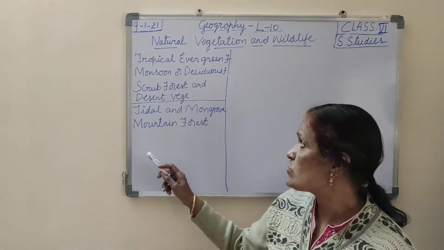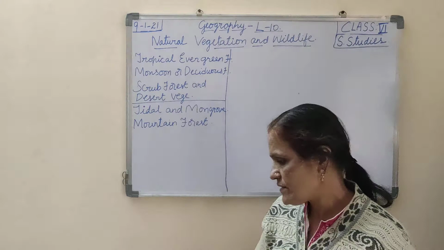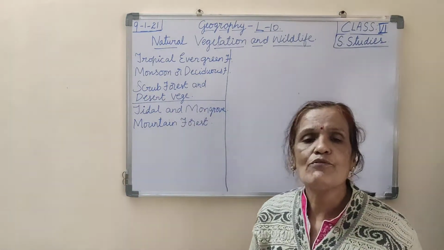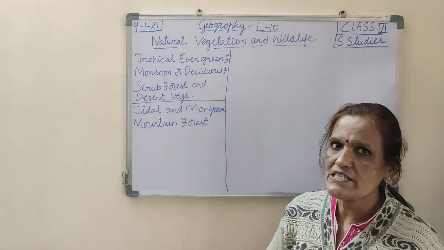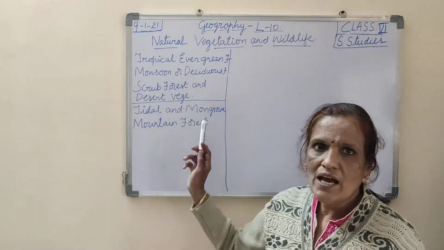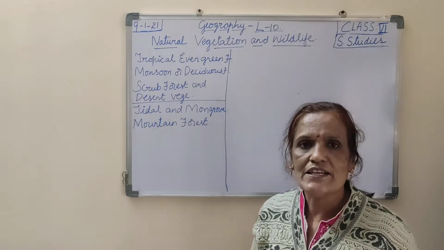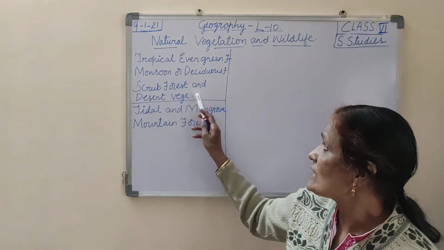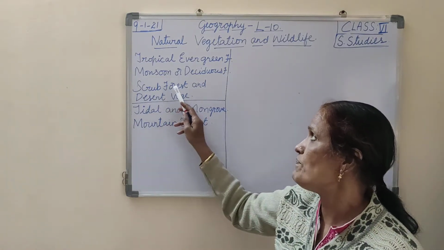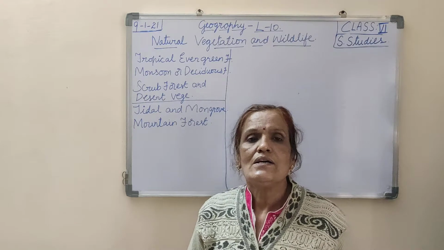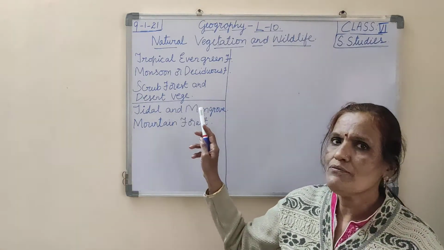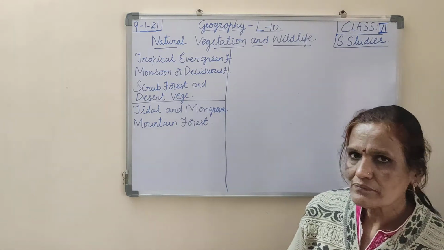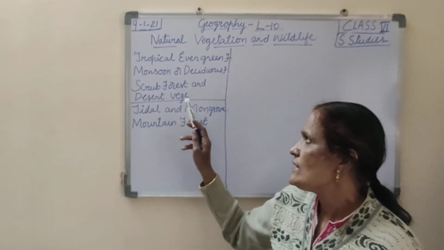Then we also studied the scrub forest and desert vegetation. In these forests the rainfall is between 50 and 100 centimeters, and they are not very dense, they are scanty. Scrub forest and desert vegetation are found in a few states like Rajasthan, Gujarat and some other places.